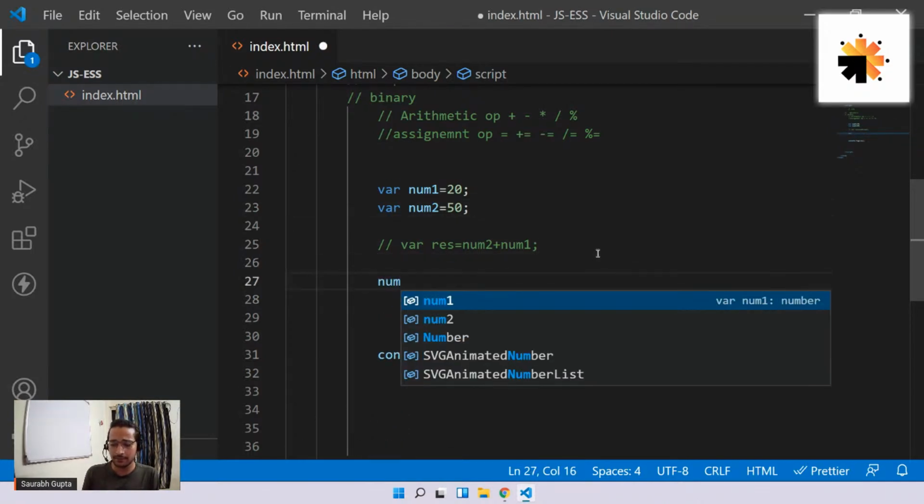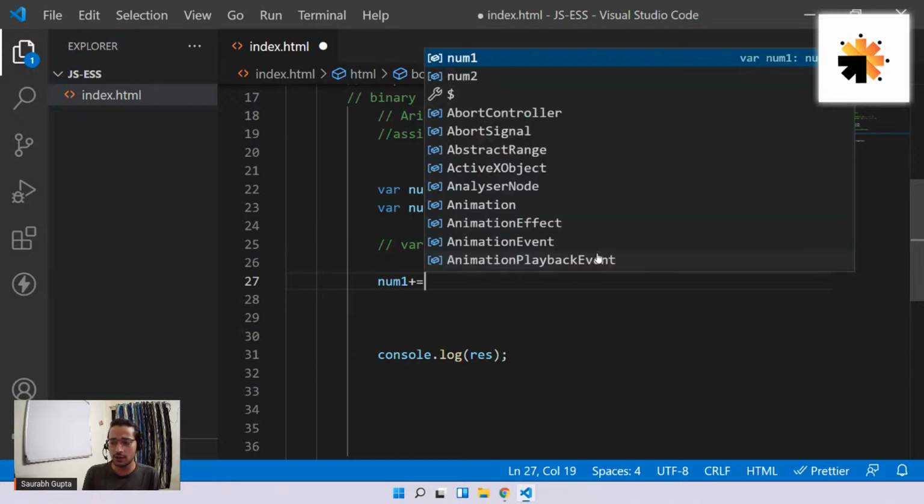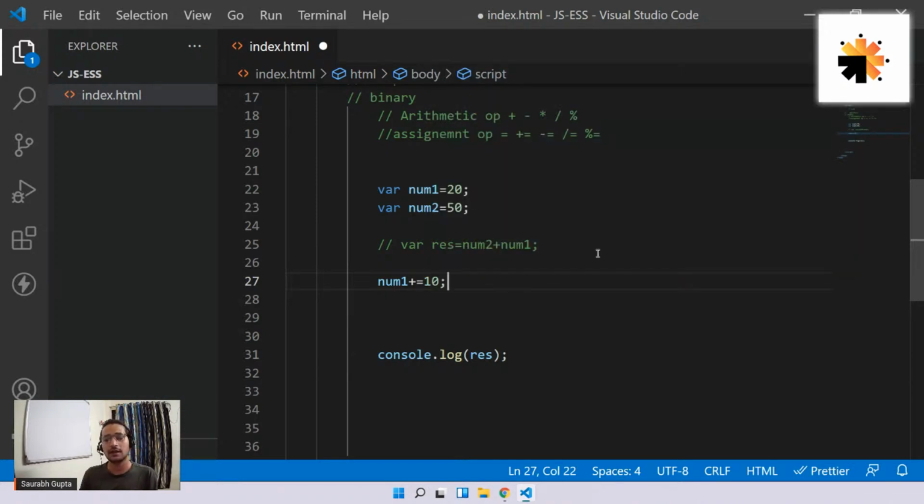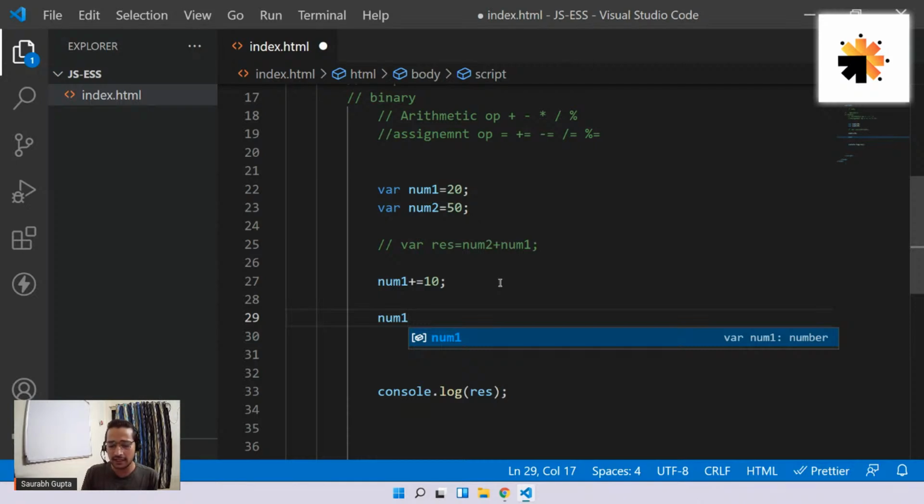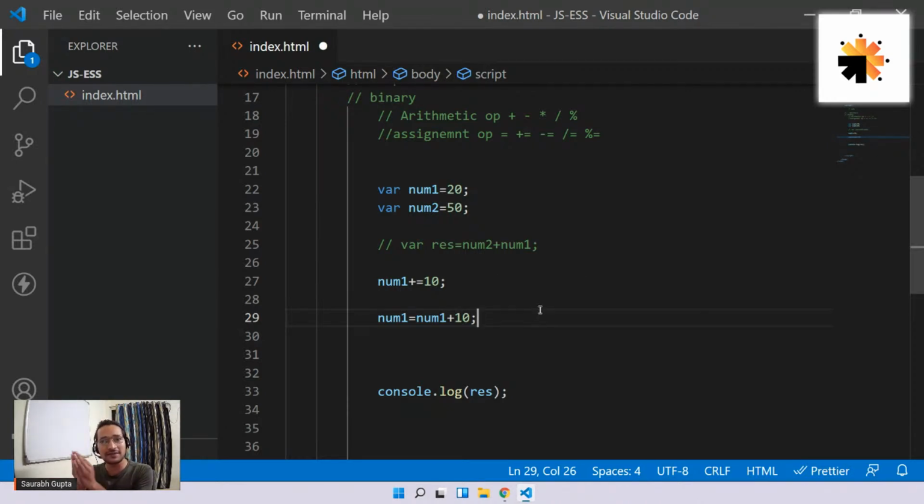If I do num1 plus equal to 10, now what it is actually doing is this. If I just spread it out, it is actually working like this. Num1 equals num1 plus 10. What it is doing is adding both, and then whatever value comes as the output, assigning it to the left side variable.